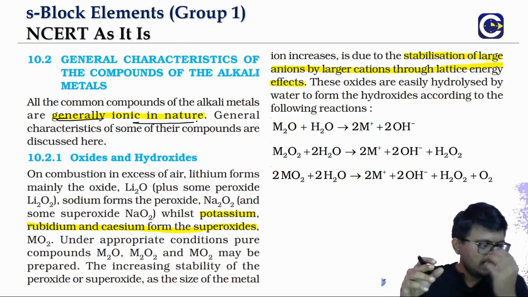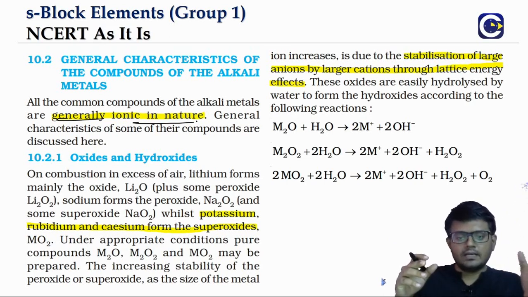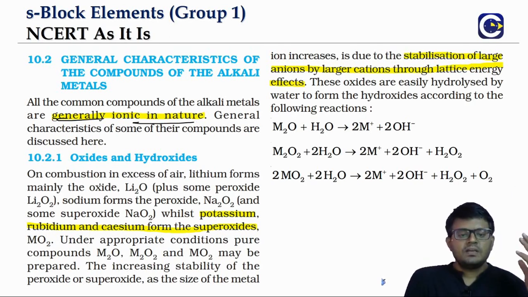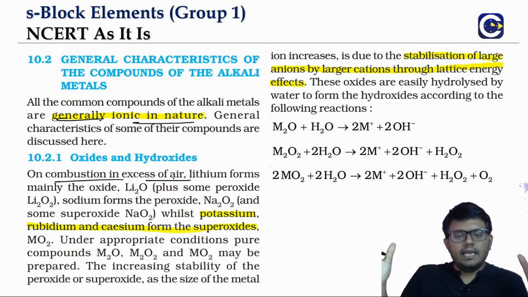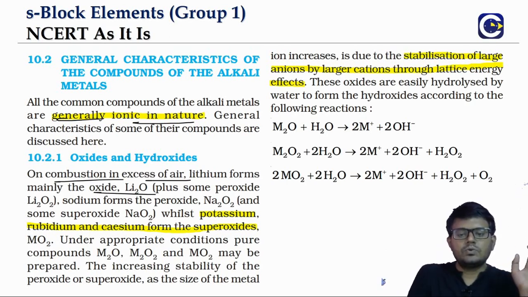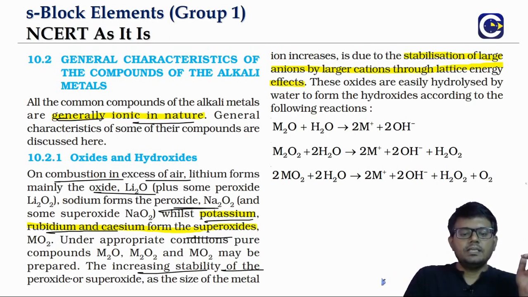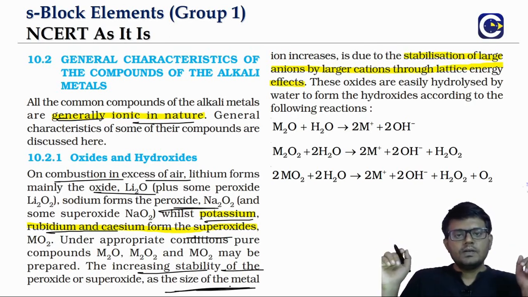Okay, because the alkali metals have very strong metallic character, their compounds are what? Ionic in terms of nature. And if you look at the oxides, as we have already mentioned before, when we make them react with air, lithium will form monoxide, sodium will form peroxide. From potassium onward, we will see that they will be forming what? Superoxides. Again, that is because of the stability of the superoxide ion by the large metal atoms.